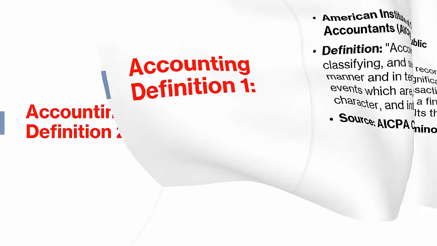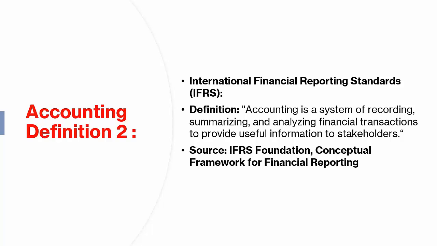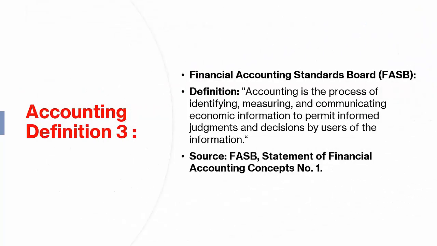2. International Financial Reporting Standards, IFRS. Definition: accounting is a system of recording, summarizing, and analyzing financial transactions to provide useful information to stakeholders. Source: IFRS Foundation, Conceptual Framework for Financial Reporting. 3. Financial Accounting Standards Board. Definition: accounting is the process of identifying, measuring, and communicating economic information to permit informed judgments and decisions by users of the information. Source: FASB, Statement of Financial Accounting Concepts Number 1.